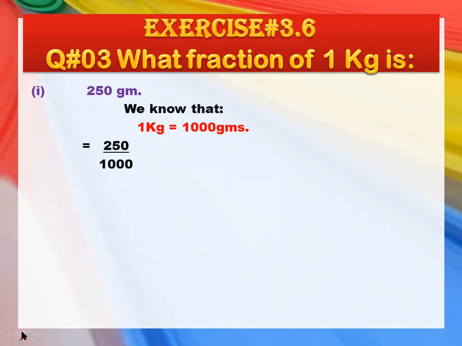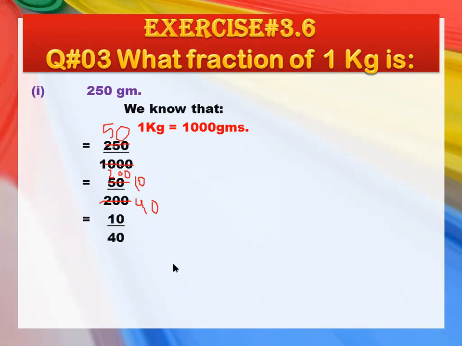Now how will you divide it? You will divide it like this: 5 into 5 is 25, and then the 0 will be copied as it is, and 5 into 2 is 10, and then both 0s. So what will your answer be? 50 upon 200. Now you are going to reduce it further with 5: 5 into 10 is 50, and 5 into 40 is 200.